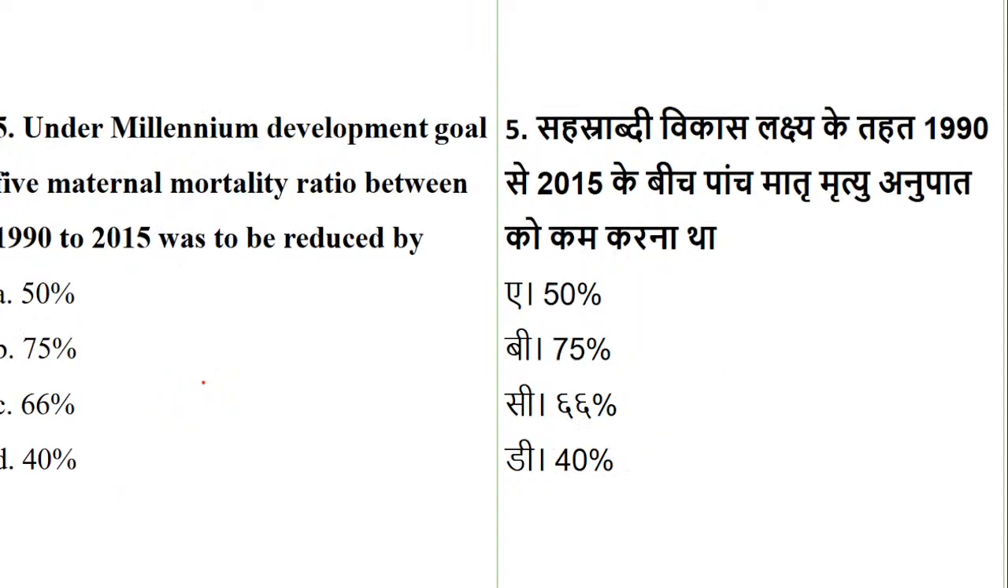Now, yes, again a target question. Under Millennium Development Goal 5, the maternal mortality ratio between 1990 to 2015. The first question was on child mortality, and now it is maternal. It is to be reduced by what? 50%, 75%, 66% or 40%. So what is the reduction?